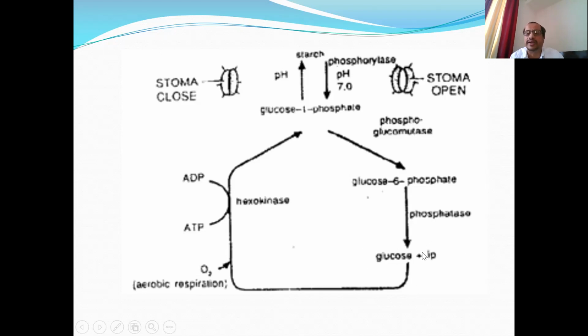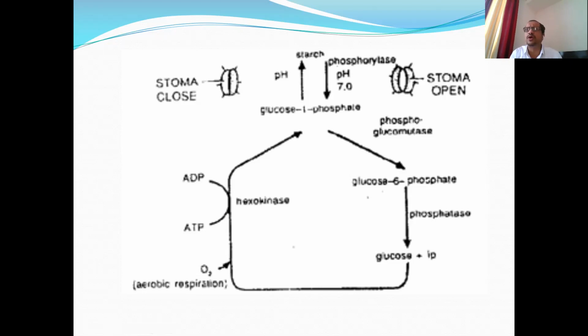So this happens during daytime. During nighttime, what happens? The reverse thing happens. Glucose combines again with inorganic phosphate, and ATP is required. This is an active process, and the enzyme hexokinase is required for this conversion. So here glucose plus inorganic phosphate gets converted back into glucose 1-phosphate, and glucose 1-phosphate gets converted into starch. Starch is an insoluble sugar. It is a polysaccharide. Glucose is soluble, therefore it increases the osmotic concentration of the guard cell, whereas starch, as it is insoluble, decreases the osmotic concentration of the guard cell.